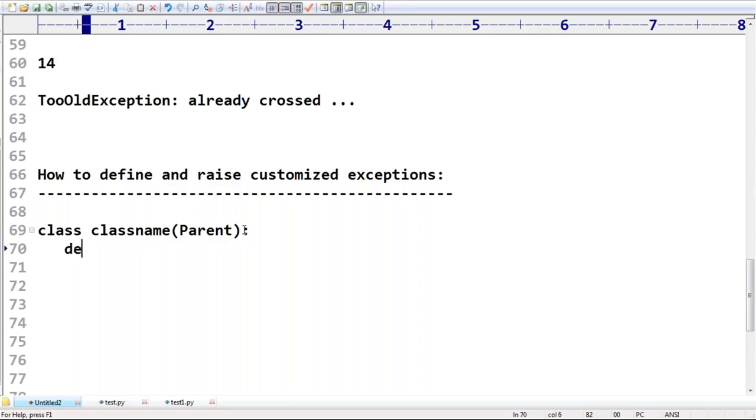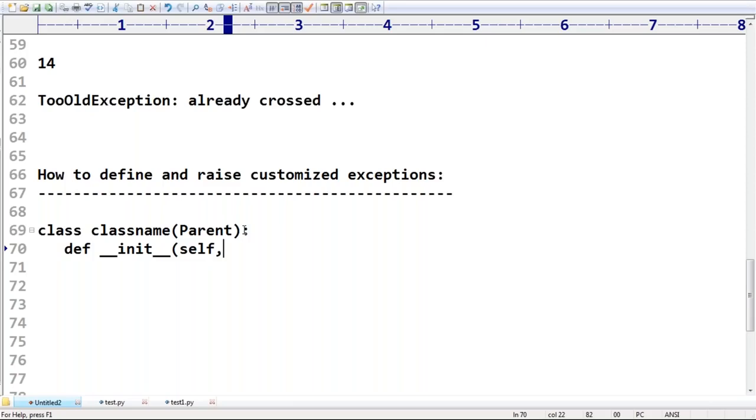Next, def, underscore underscore init, something like a constructor function. Remember this concept is called something like a constructor function. This is always going to take self.